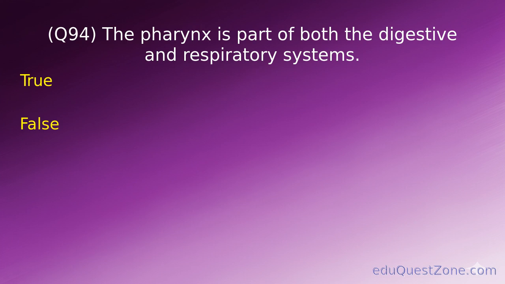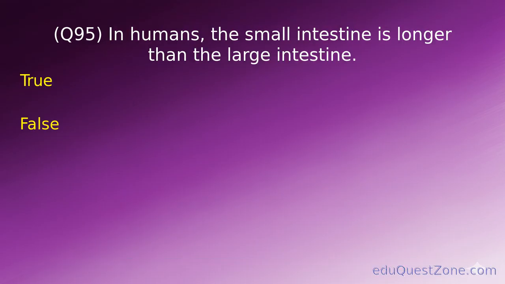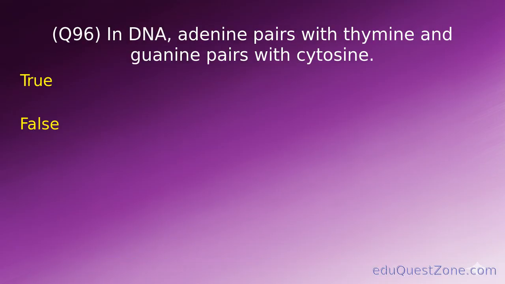True or false? True. Question 95. In humans, the small intestine is longer than the large intestine. True or false? True. Question 96. In DNA, adenine pairs with thymine and guanine pairs with cytosine.